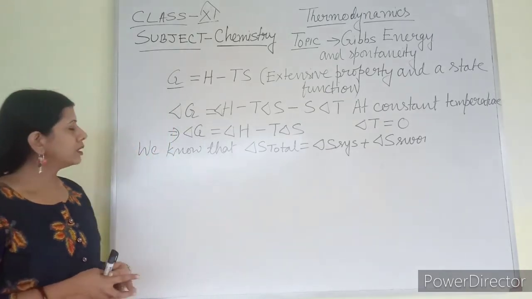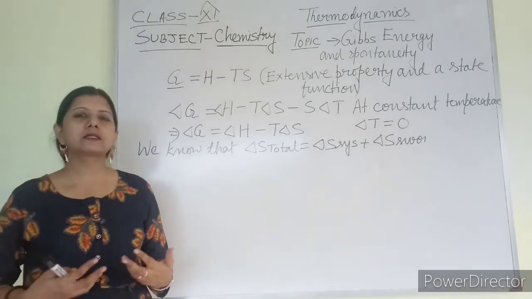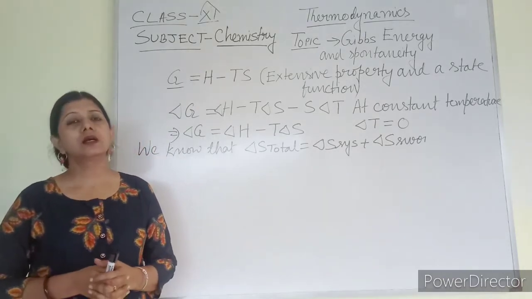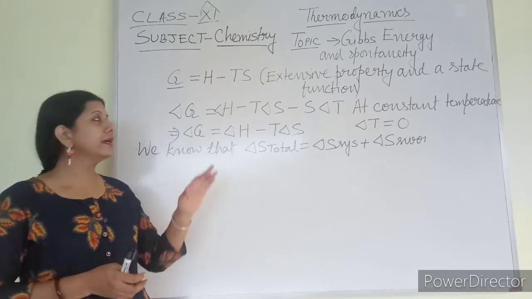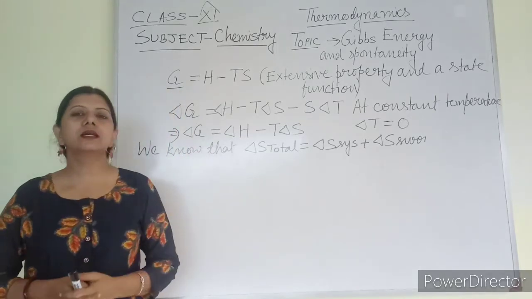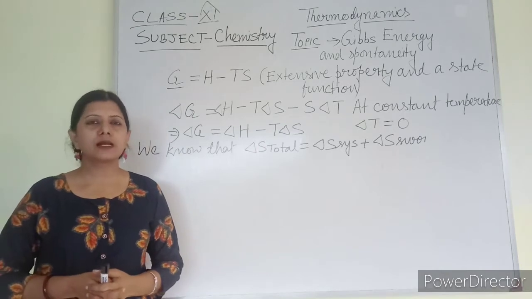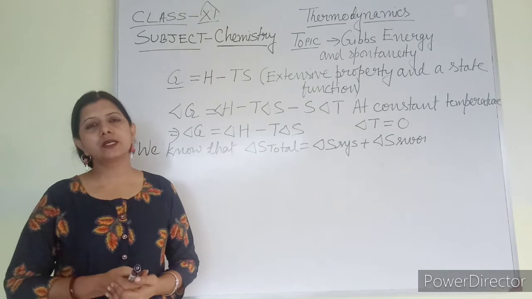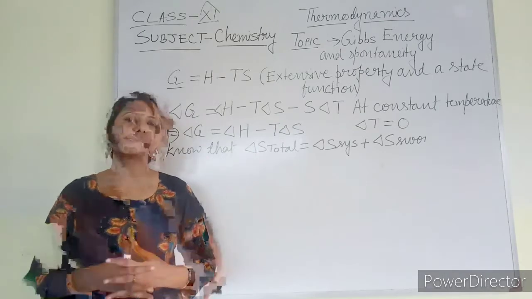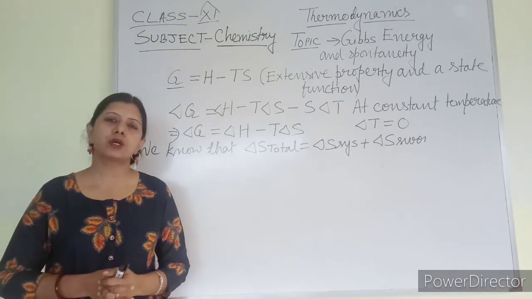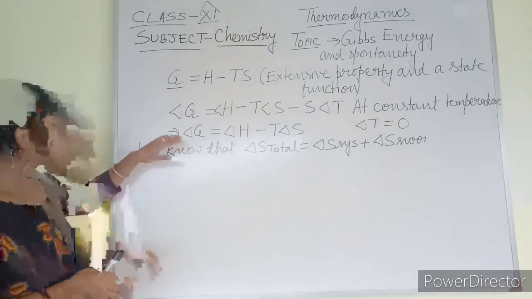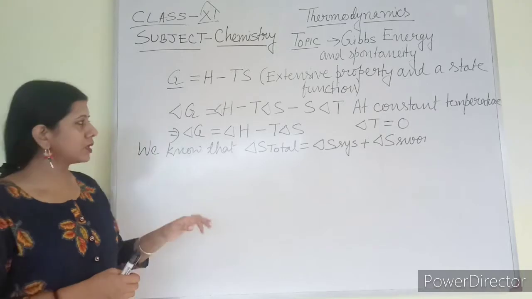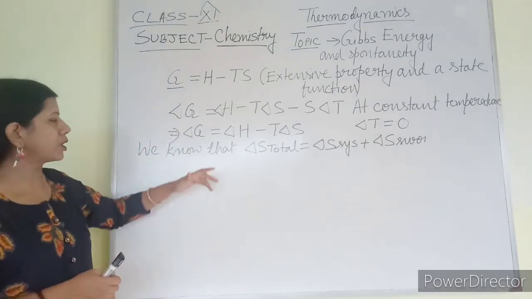Now, in general, while studying or calculating relations in thermodynamics, it has been found that only G, that is Gibbs energy, is difficult to calculate. So Gibbs energy directly cannot be related with the spontaneity. Change in Gibbs energy can be related with the spontaneity. So change in Gibbs energy can be written as delta G, as you have learned earlier what is the significance of this sign.